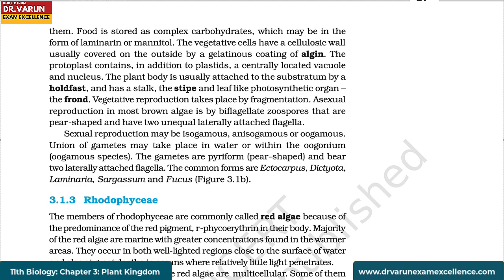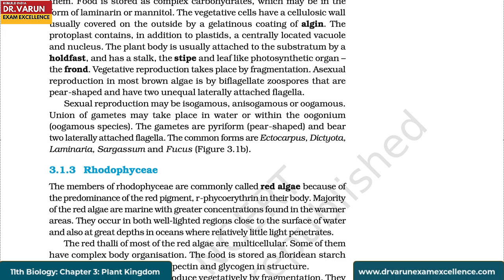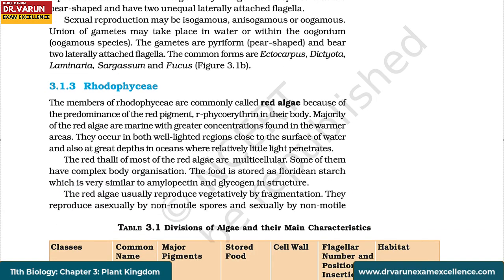Asexual reproduction in most brown algae is by biflagellate zoospores that are pear-shaped and have two unequal laterally attached flagella. Sexual reproduction may be isogamous, anisogamous, or oogamous. Union of gametes may take place in water or within the oogonium in oogamous species. The gametes are pyriform, or pear-shaped, and bear two laterally attached flagella. The common forms are Ectocarpus, Dictyota, Laminaria, Sargassum, and Fucus.